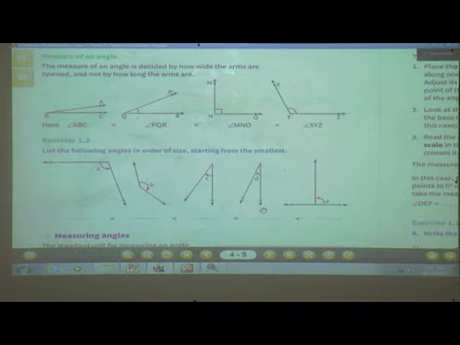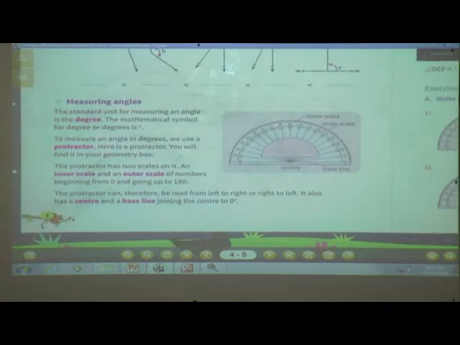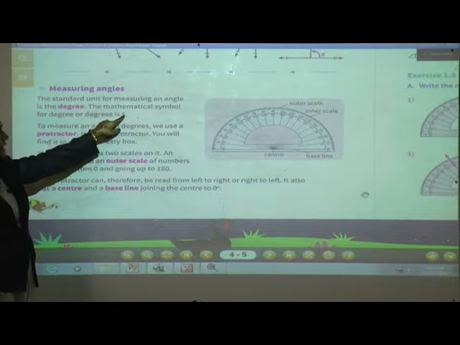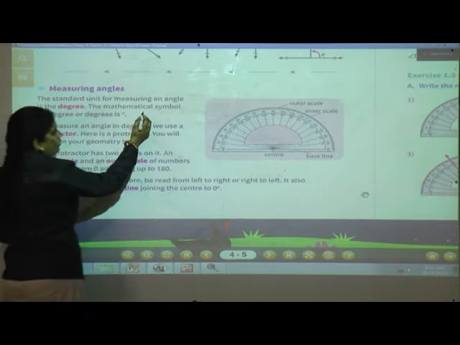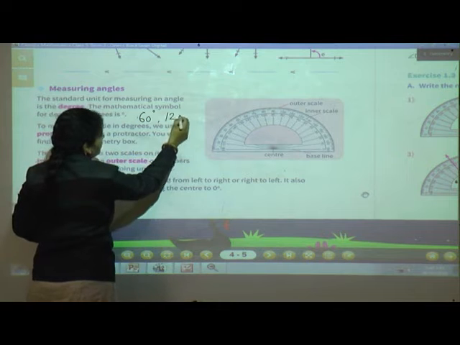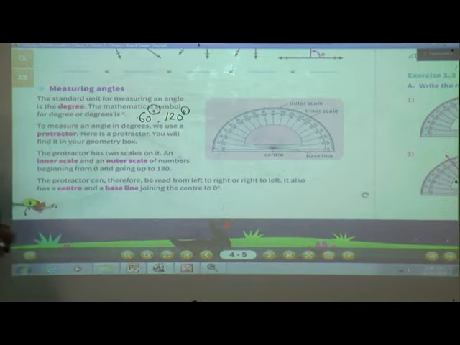Okay. So here, measuring angles. See, the standard unit for measuring an angle is a degree. Degree is the unit of measuring angles. The mathematical symbol for degree is like this. If we have to write 60 degrees, we can write it like this. This is the symbol of degree.